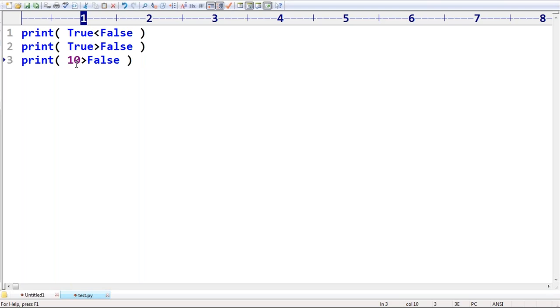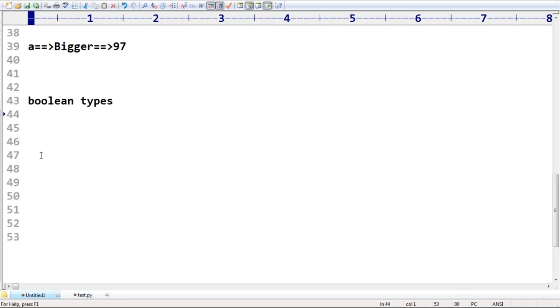Whenever we are applying Boolean types, remember that in Python, anywhere I'm expecting some number, in the place of number, if I'm taking a Boolean value, then the corresponding memory level values will come into the picture. True means 1, have you remembered? True means 1, False means 0.